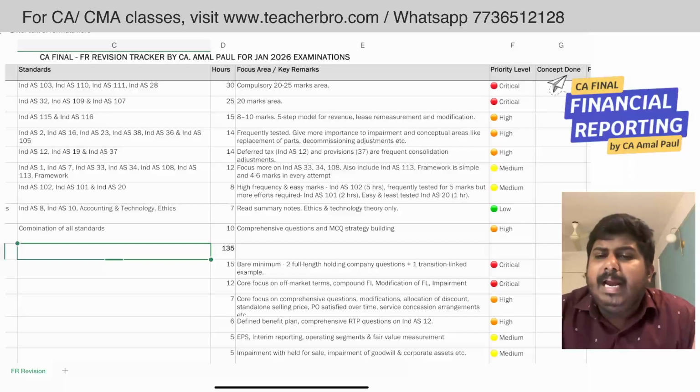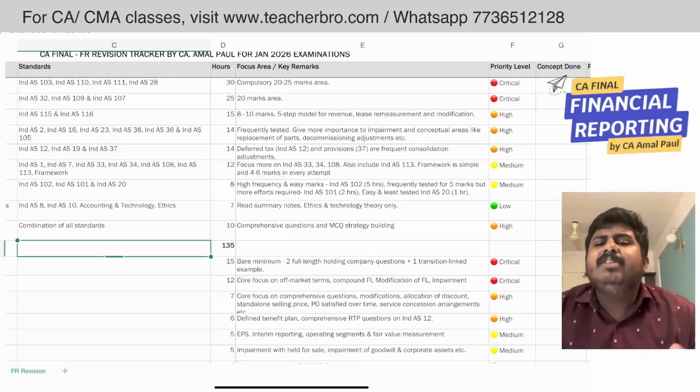And operating segment, identification of operating segment and segment reporting. So these two things are what is actually asked in segment reporting. You can always check that it takes very little time. So you should always include Ind AS 108 in your syllabus.